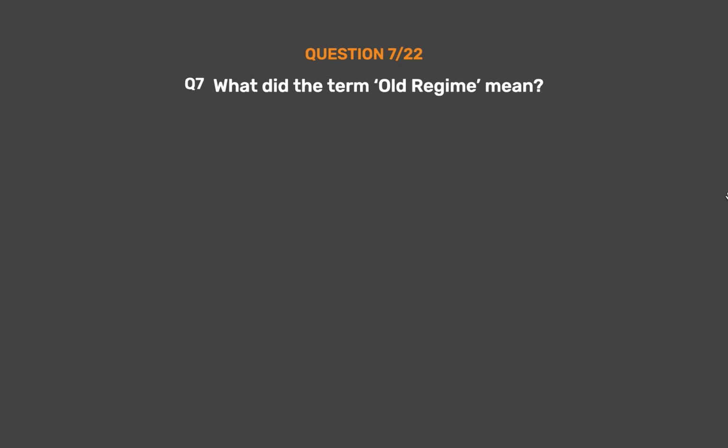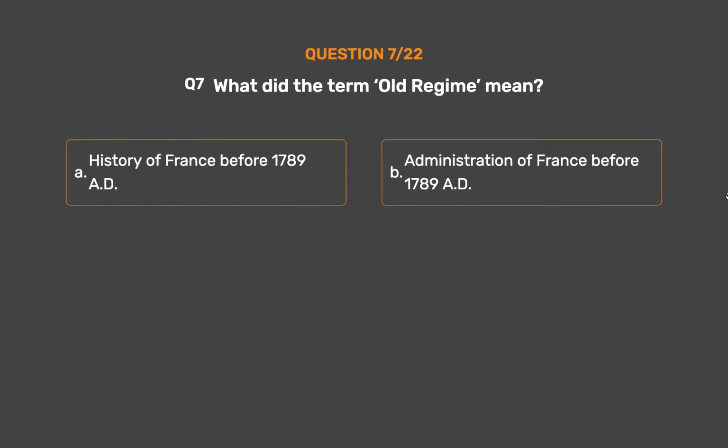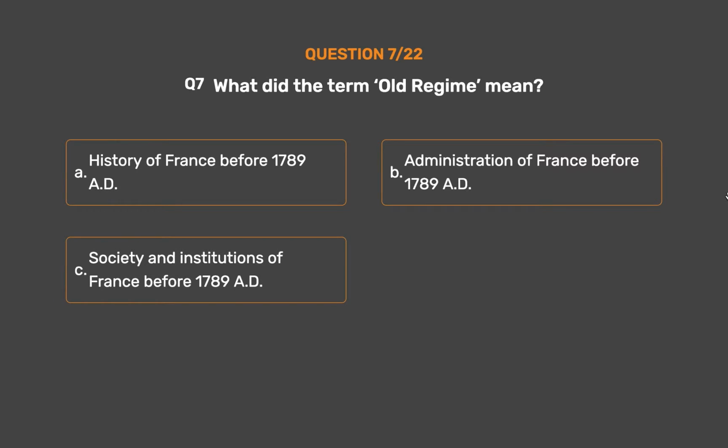Question number 7. What did the term old regime mean? Option A. History of France before 1789 AD. Option B. Administration of France before 1789 AD. Option C. Society and institutions of France before 1789 AD. Option D. None of the above.